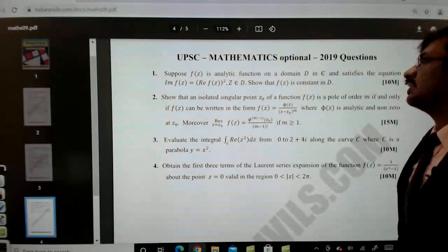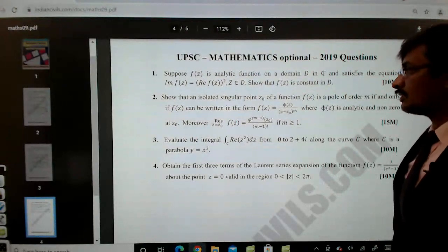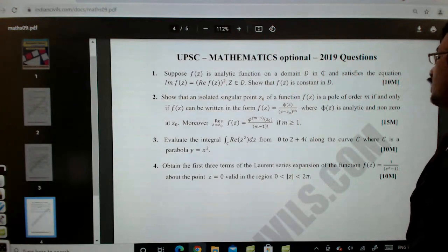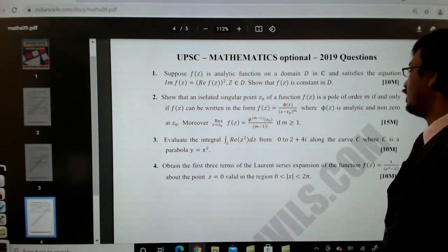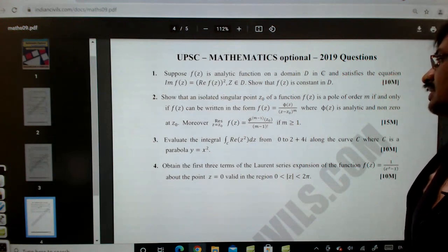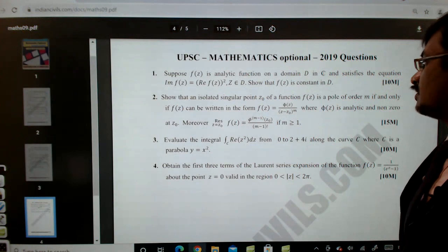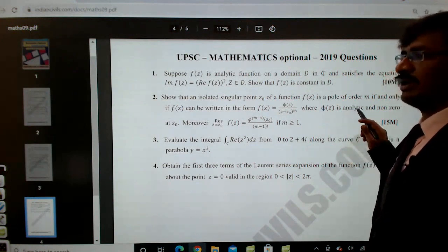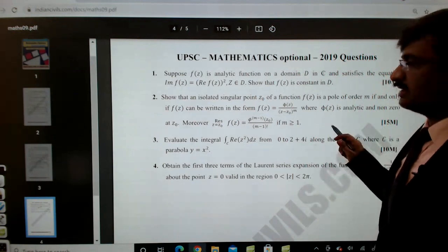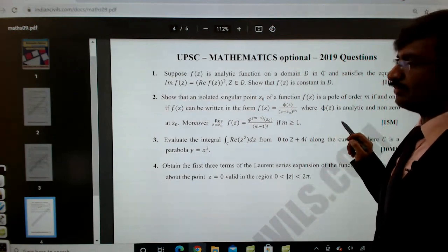Show that an isolated singularity point z0 of a function f of z is a pole of order m if and only if f of z can be written in the form f of z is equal to phi of z by (z minus z0) whole power m, where phi of z is analytic and non-zero at z equal to z0. Moreover, the residue of f of z as z tends to z0 is equal to this value. This question was particularly given from the Krishna series, so you can notice this model as it is.